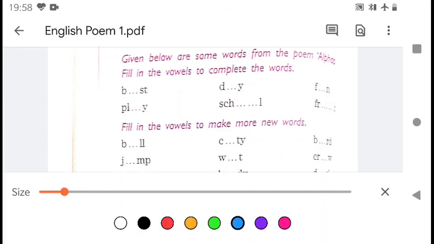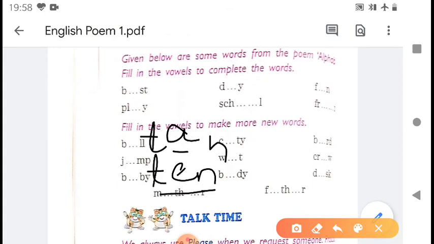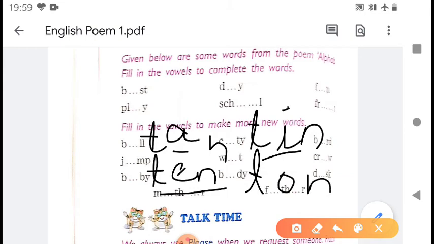For example, you can use T and N. You can use TAN, TEN, TIN, and you can use O also, TON.